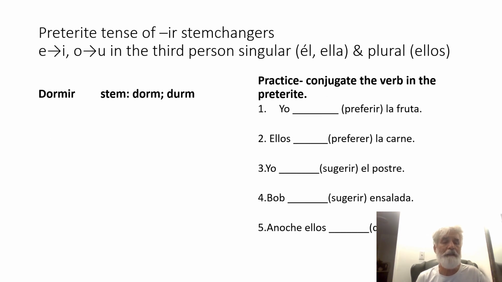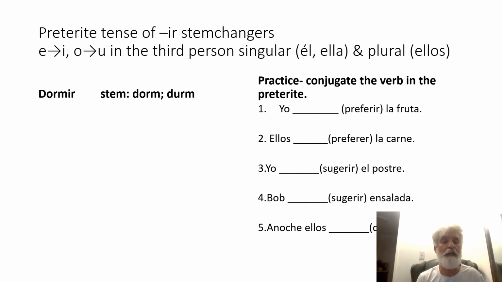Okay, and then let's look. There's also IR stem changers that have an O in them, and we only had one, and that was dormir. That's what we learned last semester. And if you recall, dormir is a stem changer in the present tense. It's yo duermo. Okay, so it does have a stem change in the present tense, but we want to put it in the preterite. It's an IR verb. So again, we're going to have two stems.